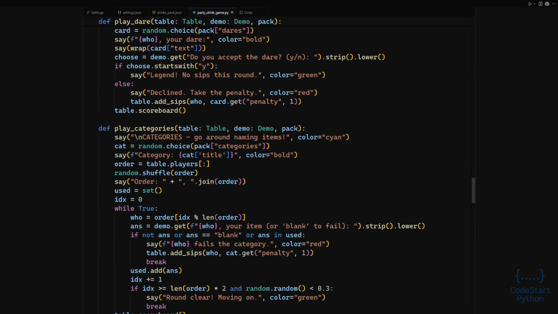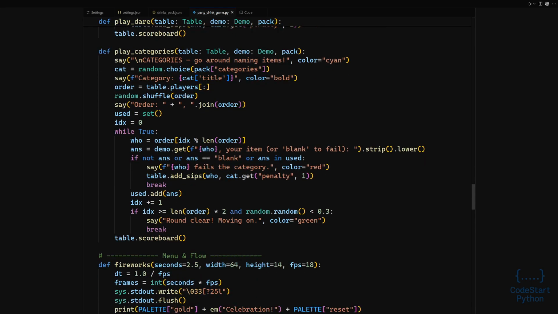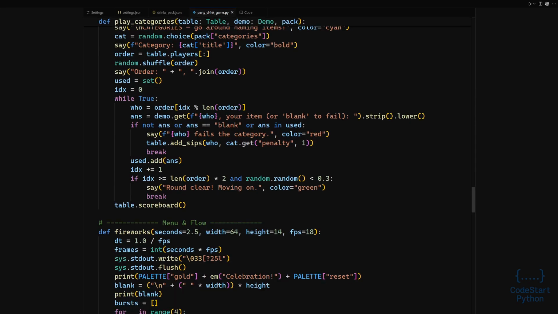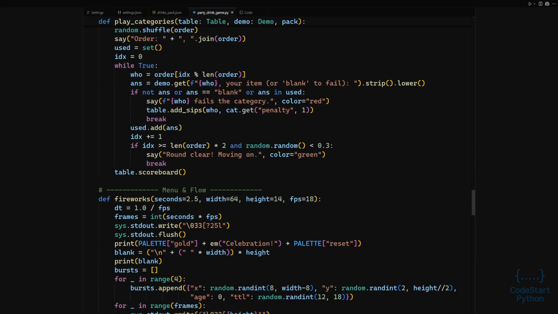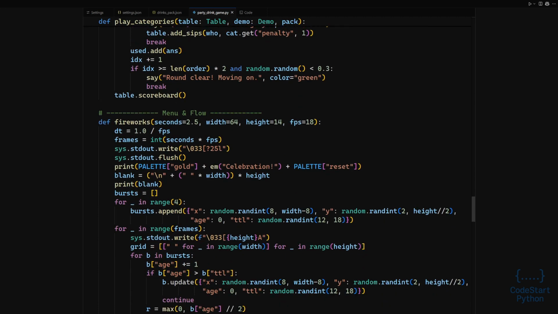Each game mode uses its own function. Trivia draws 1 question from the pack. It prints 4 options with letters A, B, C, and D. The game selects a random player to answer. If the answer matches the solution, the player is safe. If the answer is wrong, the player takes the penalty amount.